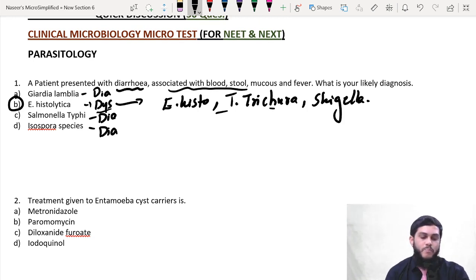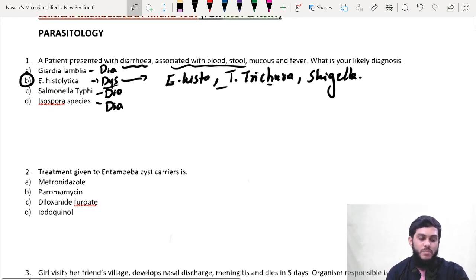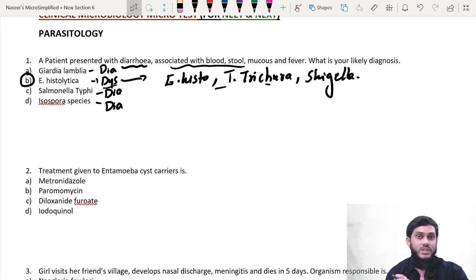Very easy to answer. But the confusion is, in the examination hall while writing NEET or the next exam, some 300 questions will be there and you will be under examination pressure. Under that pressure, most students don't read the entire question. Once they see diarrhea, they think: Entamoeba histolytica, dysentery; Giardia, diarrhea. That's all they remember, and most students hurry to answer Giardia. That is where you go wrong. You should be cool and calm, and read the entire question in the examination. That is a very important point. So the answer here is Entamoeba histolytica, which causes dysentery. The rest of the options cause diarrhea.